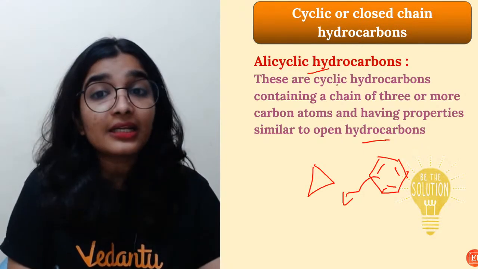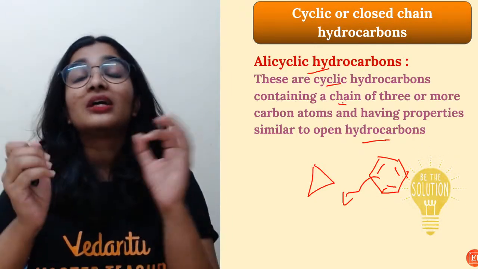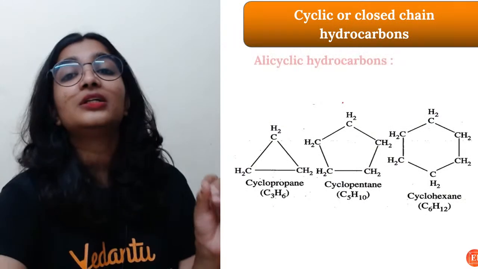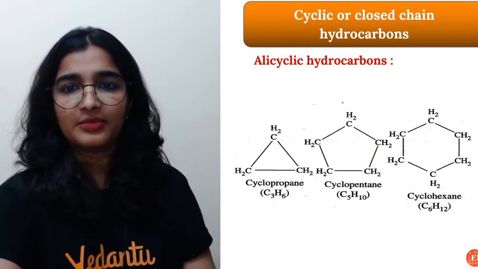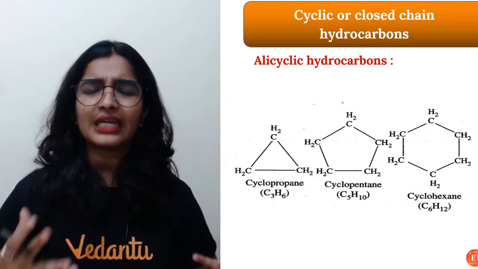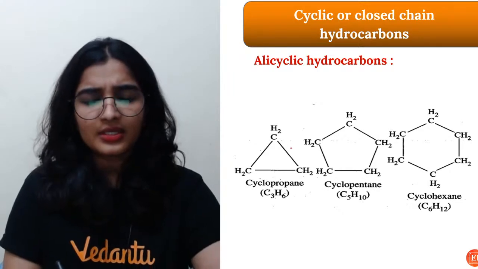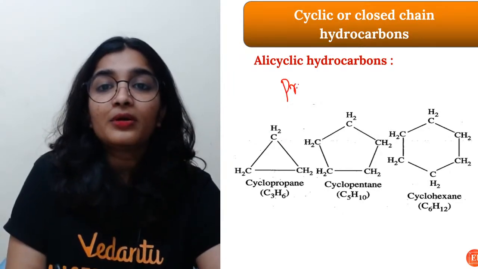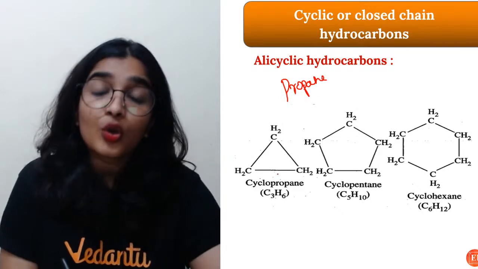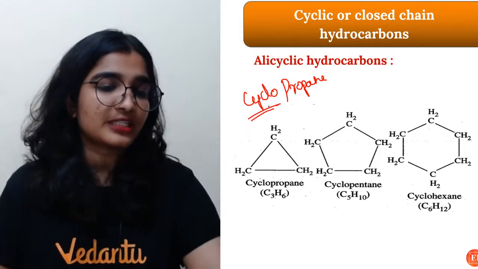So these are the cyclic hydrocarbons containing a chain of 3 or more carbon atoms, and their properties will be similar to the aliphatic hydrocarbons. For example, cyclopropane, cyclopentane, cyclohexane. Very easy, children. Count the number of atoms. 3 atoms are there. We know that 3 means propane, and as it's a closed chain, what should you add? Cyclo must be added as a prefix.